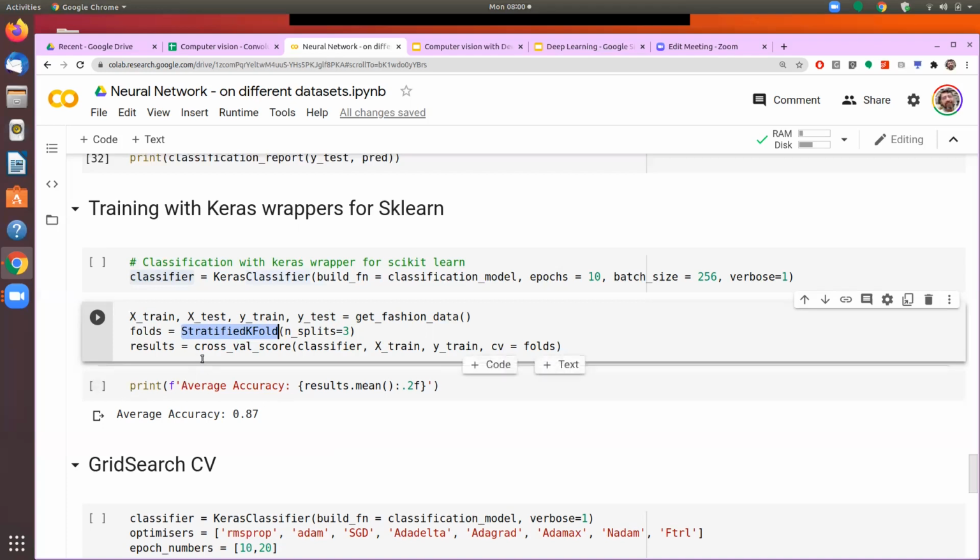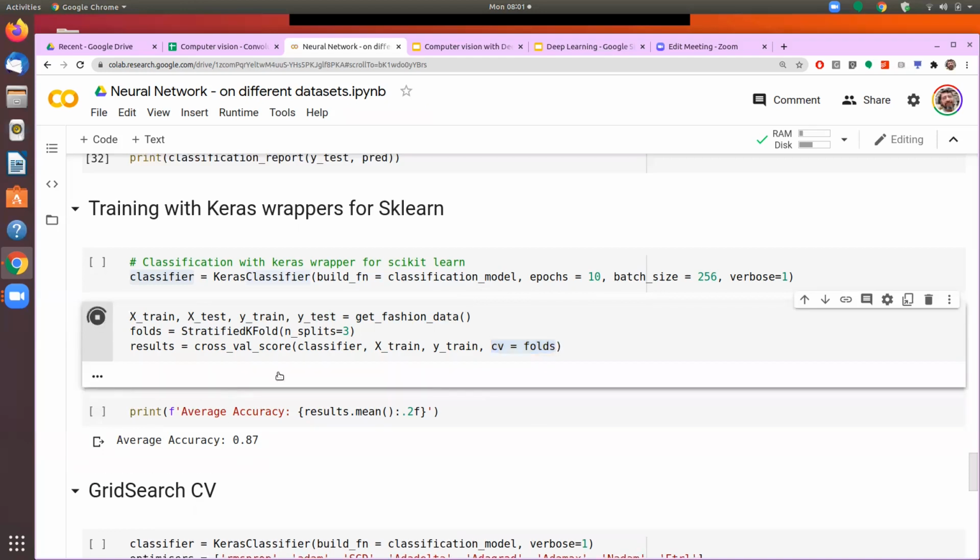And then we can use the cross val score. What does it do? First we define the classifier, then X train, Y train, and what is important here is cross validation equal to folds. It means that cross validation will now run 3 times here. Since I have given n splits equal to 3, the cross validation will run 3 times, and in each iteration, one part of the data set will be set aside for validation. So let's try to run this.